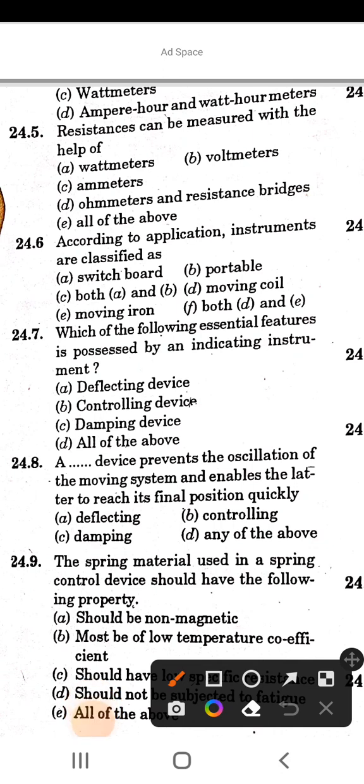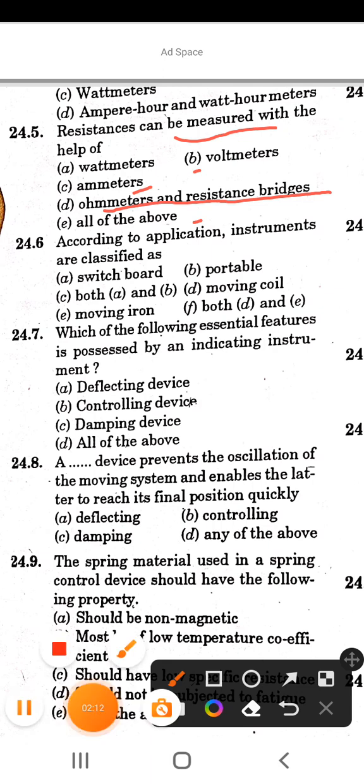Next question is, resistance can be measured with the help of. Options are wattmeter, voltmeter, ammeter, ohmmeter and resistance bridge, and all of the above. So the correct answer of this question is ohmmeter and resistance bridges. Resistance can be measured with the help of ohmmeter and resistance bridges.